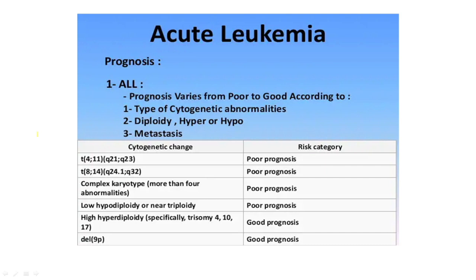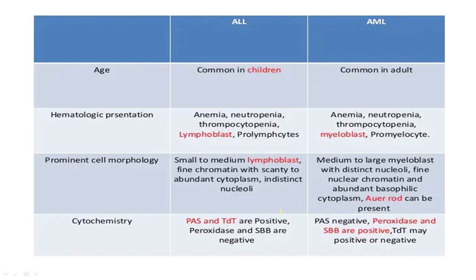Now the prognosis typically depends on the cytogenetic abnormalities, right? We've already discussed that in AML. Similar to that, ALL also has cytogenetic abnormalities which are associated with poor prognosis, like t(4;11), and t(8;14). A complex karyotype with hypodiploidy is associated with a poor prognosis, whereas hyperdiploidy is associated with comparatively good prognosis, together with deletion 9p.